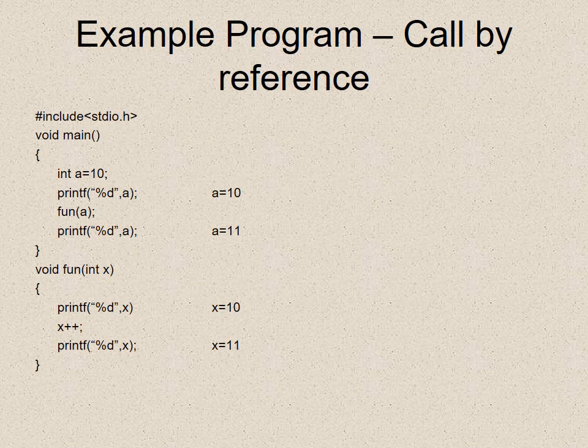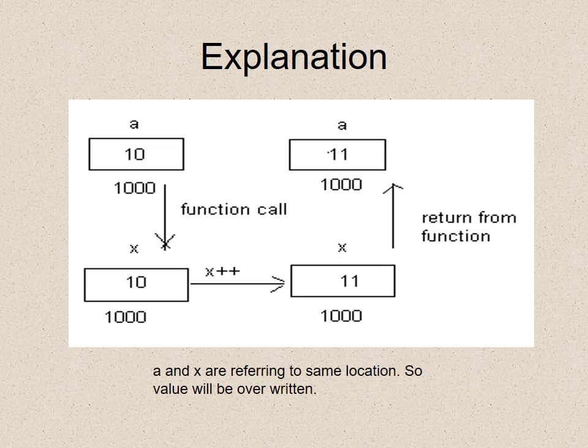Call by reference. You can see call by reference over here, how things are defined and how the value of a changes and the value of x changes. Explanation, again the same process. a is given the value 10, which is stored at place 1000. It is transferred to x. x is value 10, stored at place 1000.